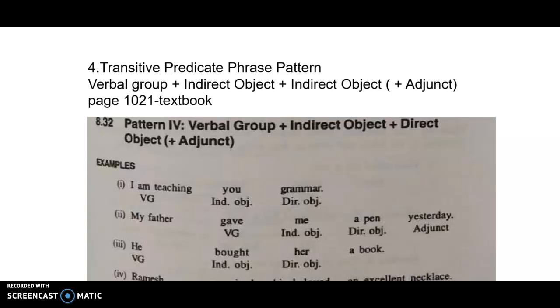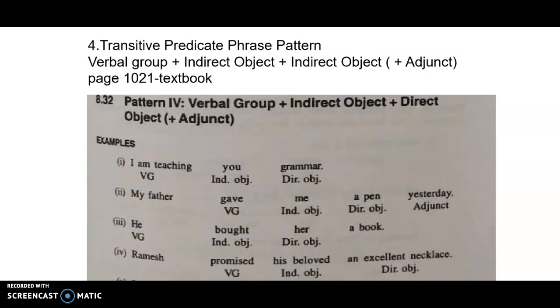So you have the fourth one. The fourth one is the transitive predicate phrase pattern. As usual, you have verbal group plus indirect object plus, sorry, it is direct object, not indirect, plus adjunct. I made a mistake here, so let us look at this.